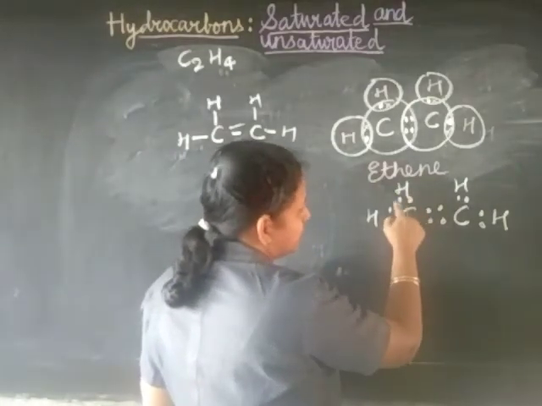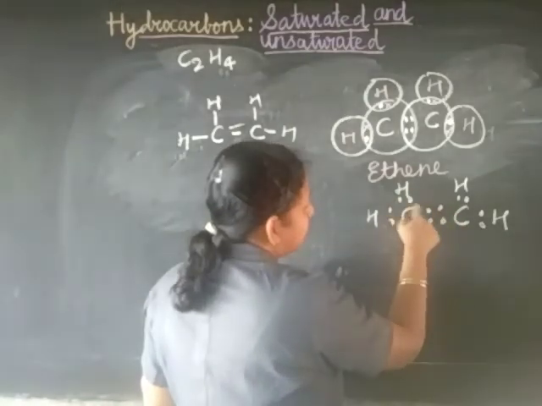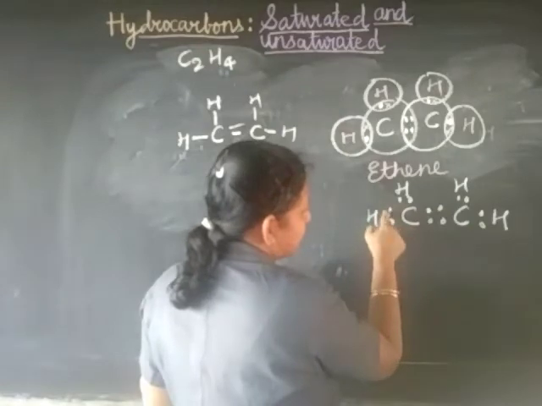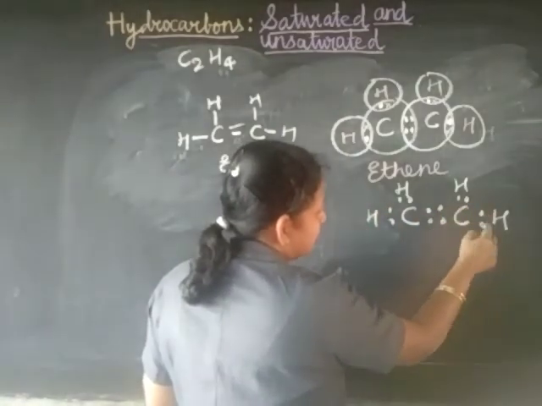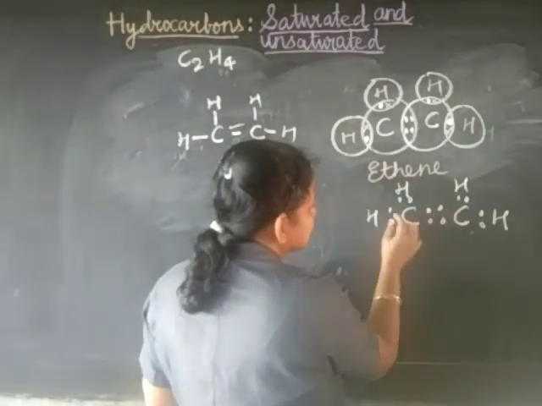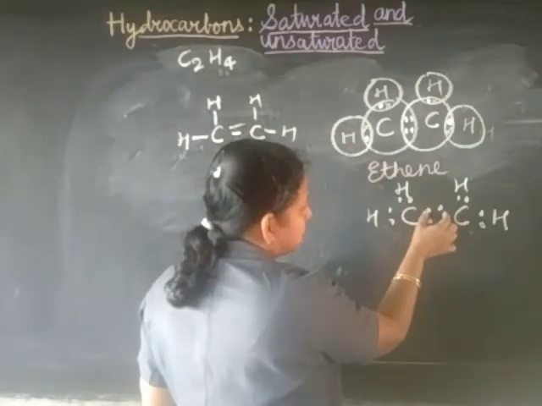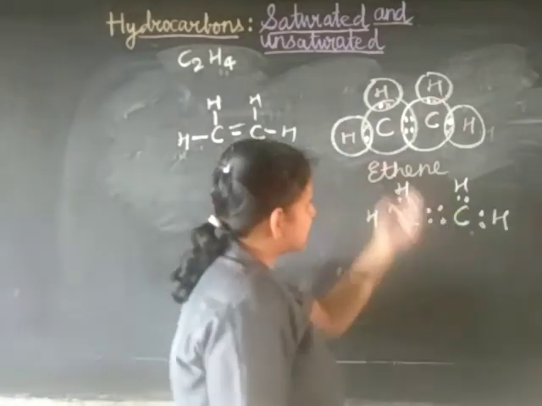Just count the number of electrons, whether it should be 8 total or 4 pairs. Okay. 1, 2, 3, 4, 5, 6, 7, 8 for this carbon. For this carbon also 1, 2, 3, 4, 5, 6, 7, 8. And pairs: 1 pair, 2 pairs, 3 pairs, 4 pairs. Each pair means 1 bond. So here there are 2 pairs, so 2 bonds. So this is regarding ethene.